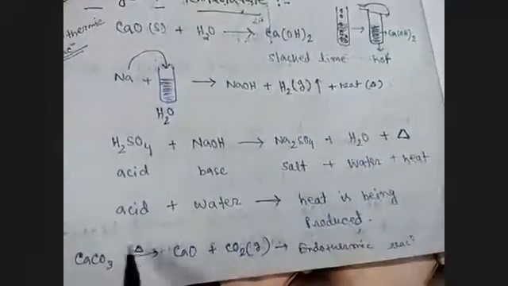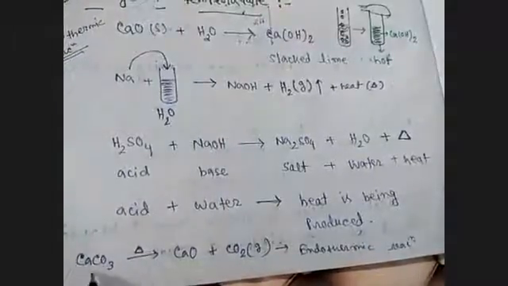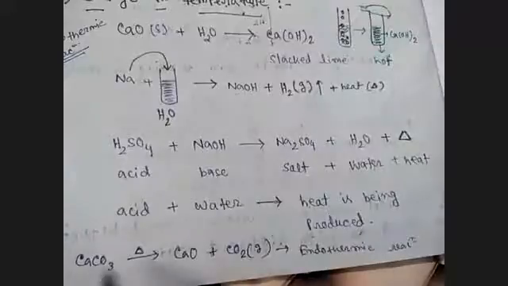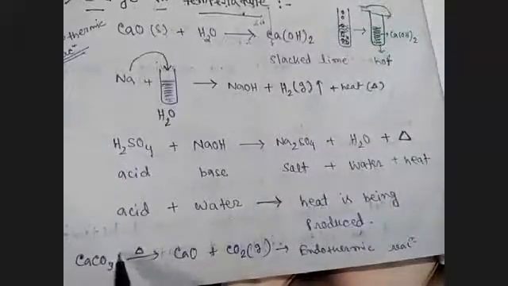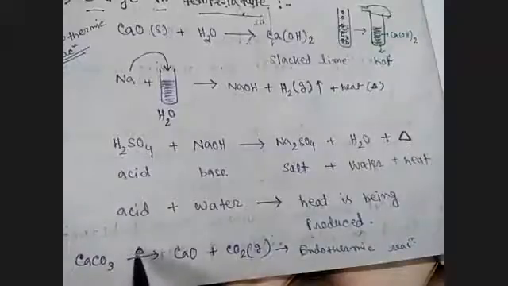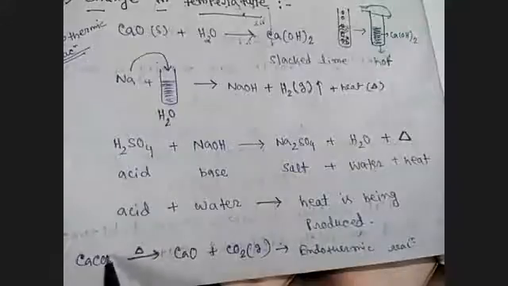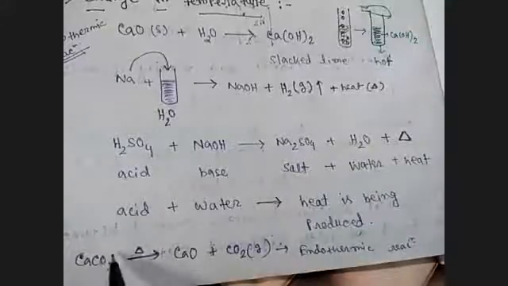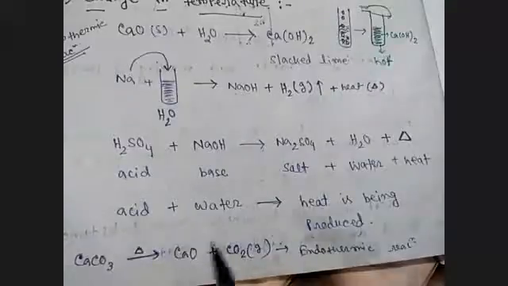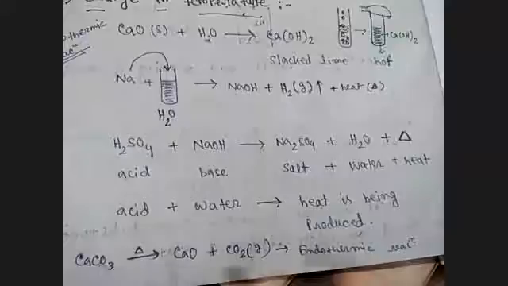Now here, endothermic. This is calcium carbonate. We supply heat. Heat written over the arrow means heat is present on the reactant side. So calcium carbonate absorbs heat and produces calcium oxide and CO2. So heat energy is being absorbed. So this is an endothermic reaction.